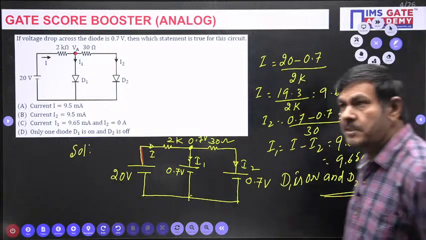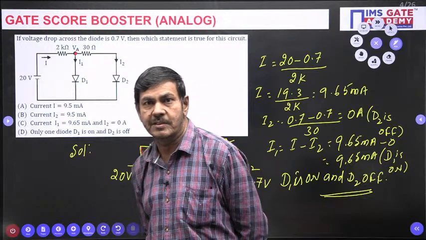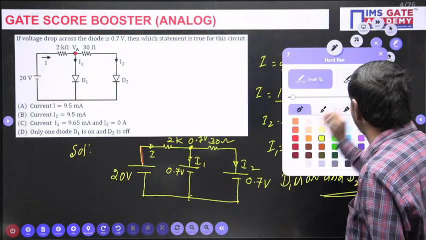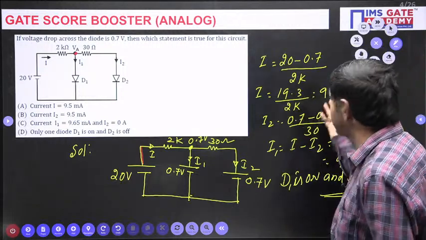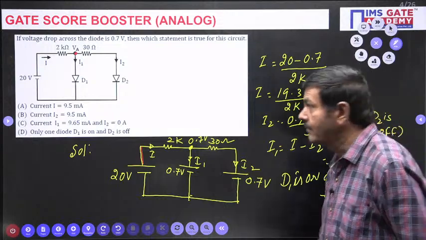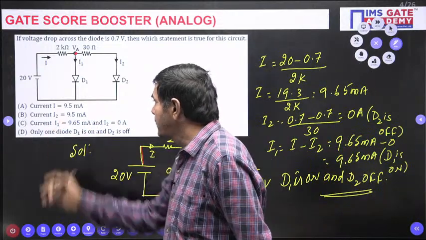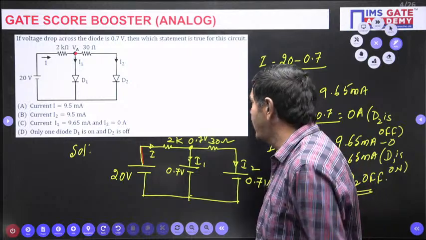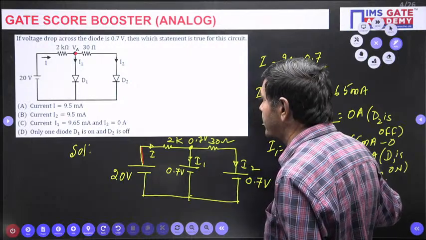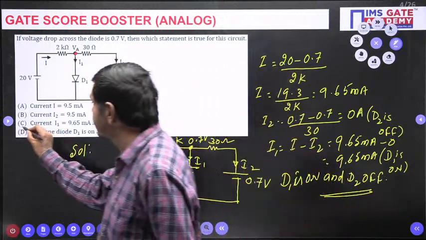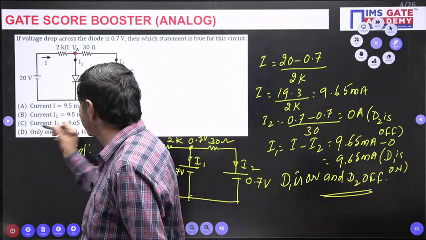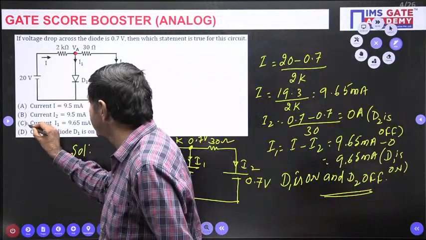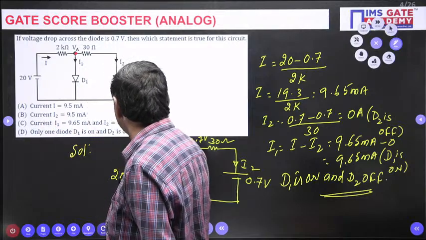But which options are correct? This is an MSQ question. Option A: the current I equals 9.5 milliamperes. I is not 9.5 milliamperes, it is 9.65, so this is wrong. Option B: current I2 is 9.5 milliamperes. No, we got 0. Option C: current I1 is 9.65 milliamperes and I2 is 0. Yes, so option C is correct.